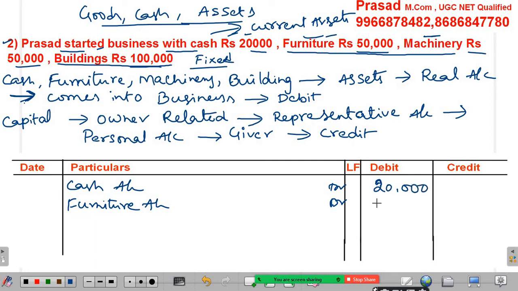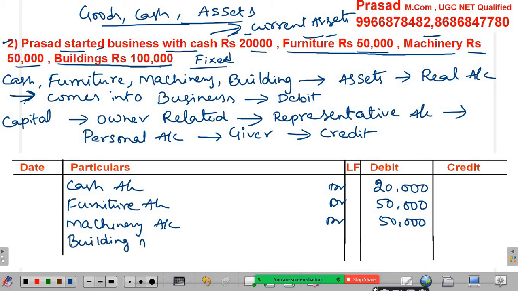So furniture debit 50,000, machinery account debit 50,000, buildings account debit 1 lakh.